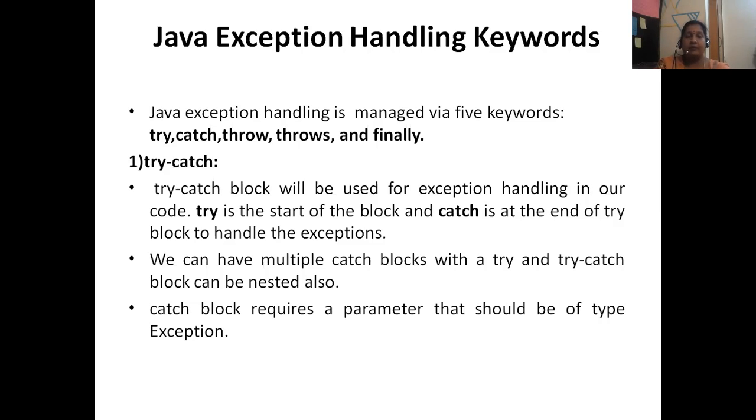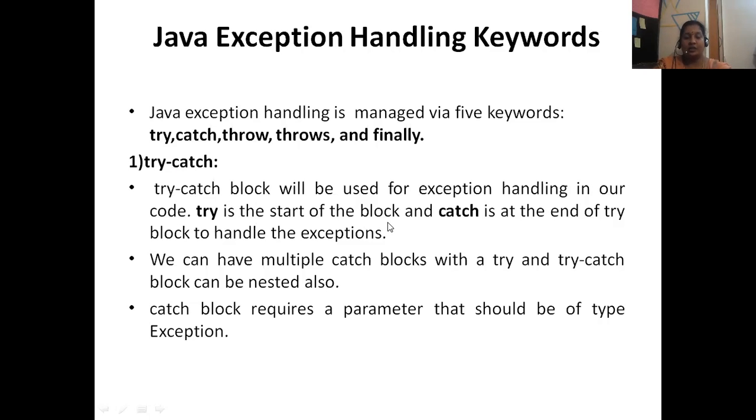If you simply put it in the try block, the exception cannot be handled properly. So whatever you feel is creating a problem during execution time, that code you keep in the try block. That code has to be handled in the catch block. That's why if you have try, you have a catch block. Without try, you can't write a catch block, it is invalid. So the try catch block will be used for exception handling in our code.